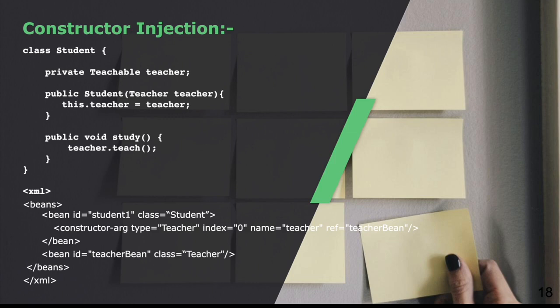And if we look at the XML configurations, now we don't have the property tag. Instead of that, we have the constructor argument tag, and we pass the teacher object using this constructor argument tag, and then the required properties are set. So let's demonstrate the same with the help of code.